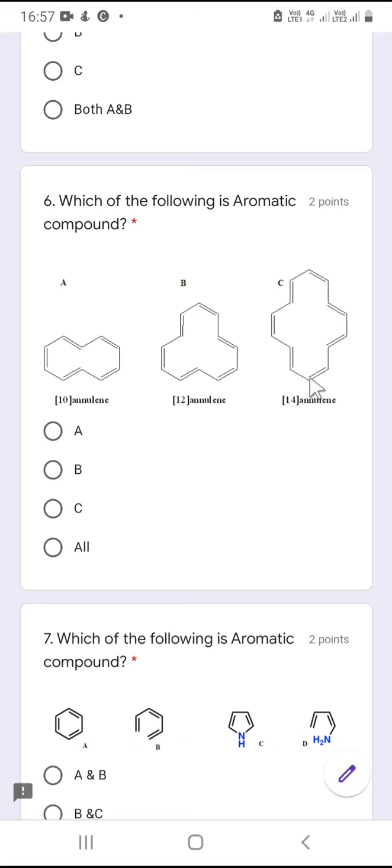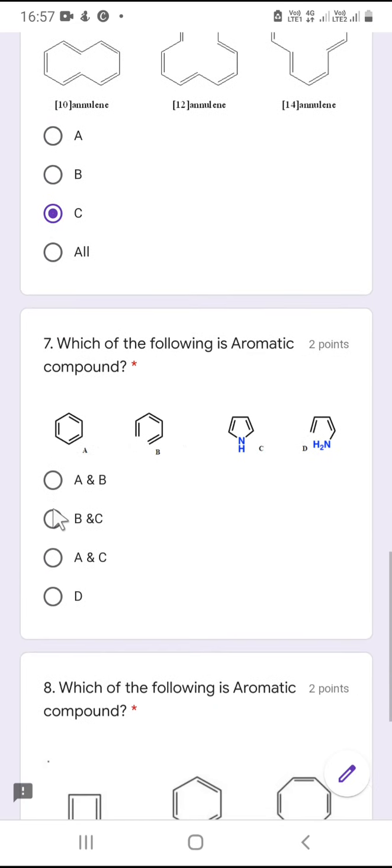C is cyclic, planar, fully conjugated and has 14 pi electrons. That means 14 is 4n plus 2 pi electrons, that is 12 plus 2. Therefore [14]annulene is aromatic in nature. So the answer for question number 6 is C and not the other options.